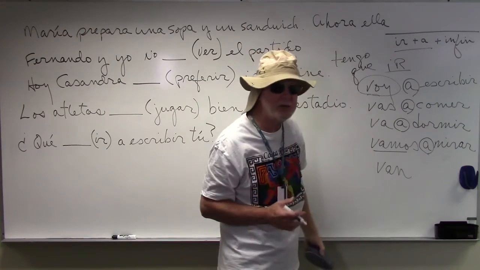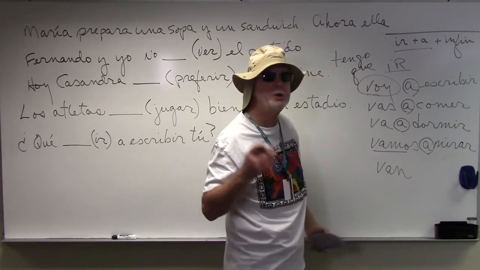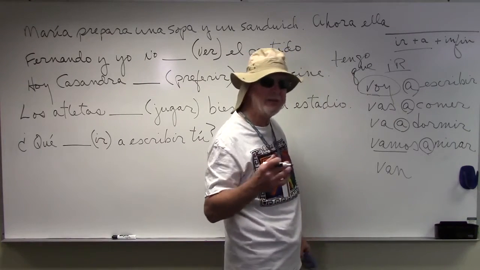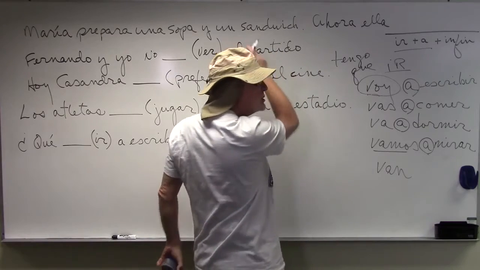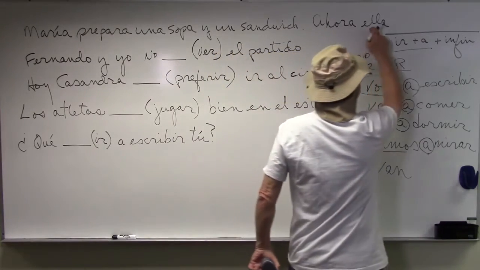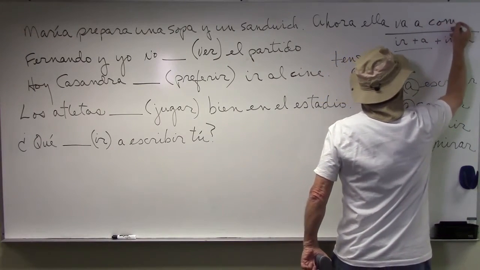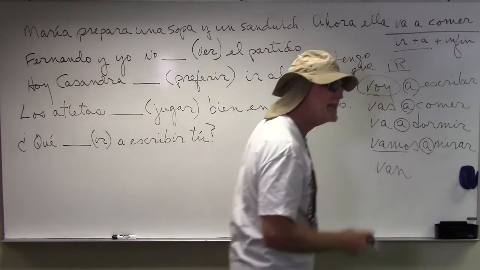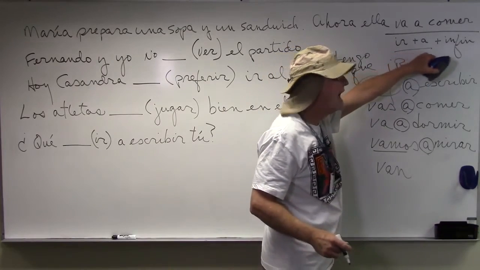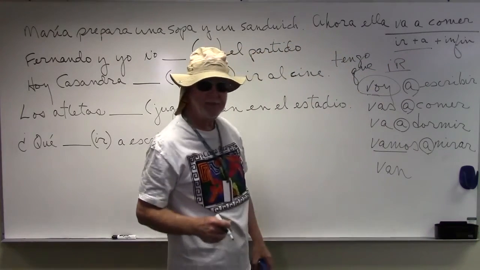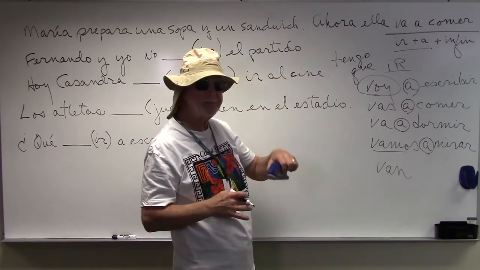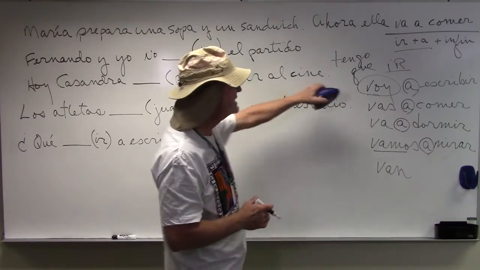She's going to put it in the refrigerator? No, she's probably going to eat it. So she's prepared a soup and sandwich. Ahora, ella, what? Va a comer. And you have to finish the sentences with ir plus a plus the infinitive. And there's a group of those. All right, so that's the verb ir.